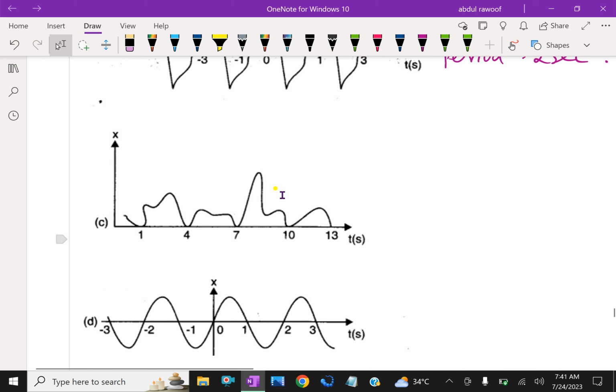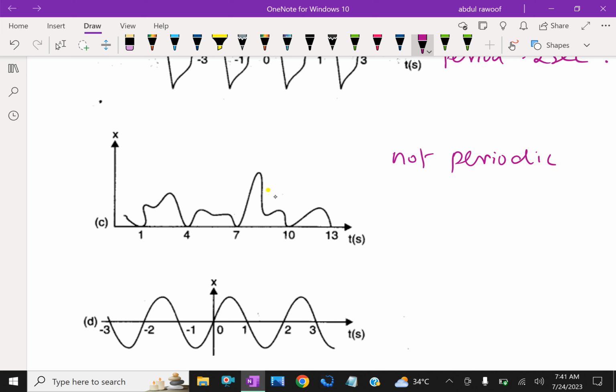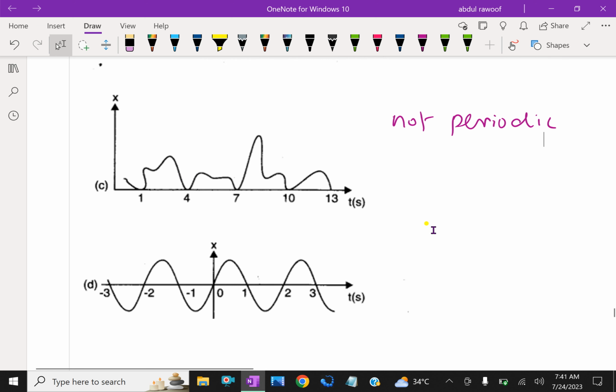Now here, C is not periodic, because it's not regularly moving. This is 1 to 4, 4 to 7, so the difference is not constant.